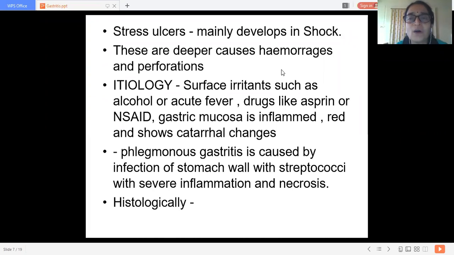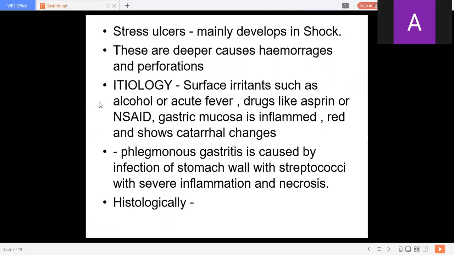Yes, so these are all types of shock. The stress ulcers mainly develop in these types of shock, and they are very deep, causing hemorrhages and perforation.